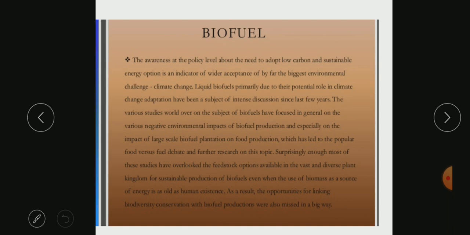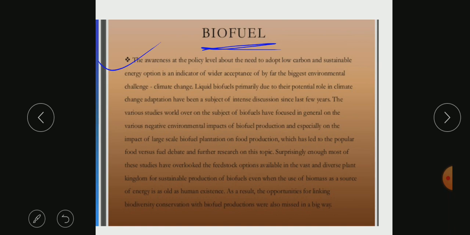That is, first is biofuels. Now we already know that petrol and diesel can cause a lot of carbon dioxide emissions. So how can we do it? We can go for biofuels. Bio means life, and fuel is nothing but let us use something which is renewable, which is not going to impact the environment, which is not going to produce any pollutants.